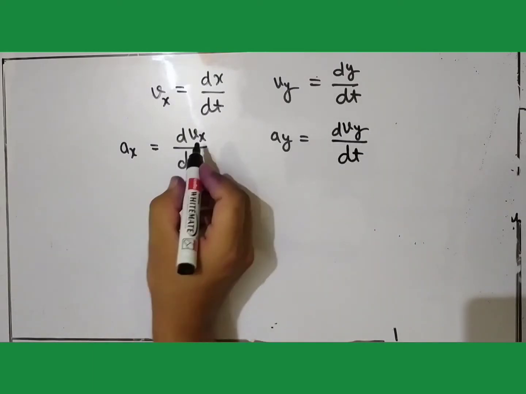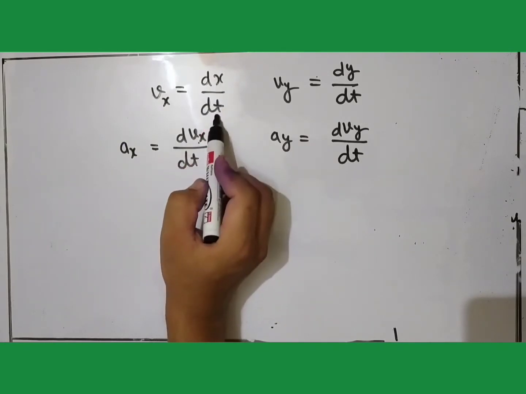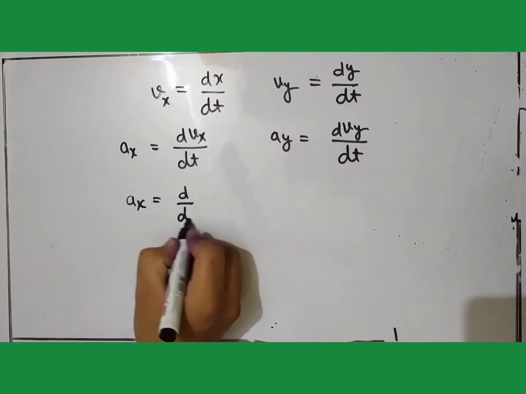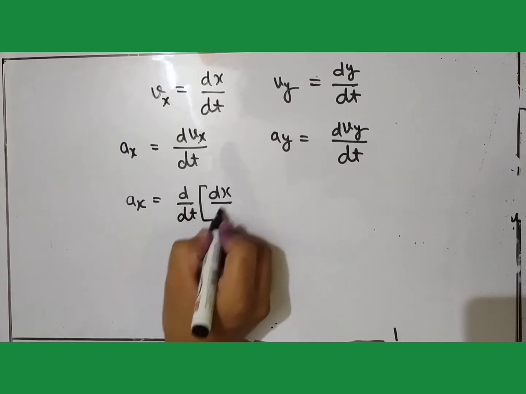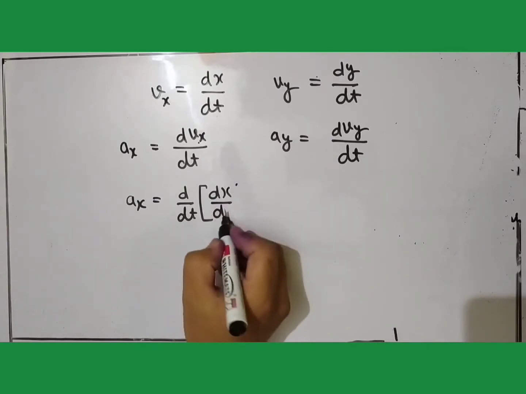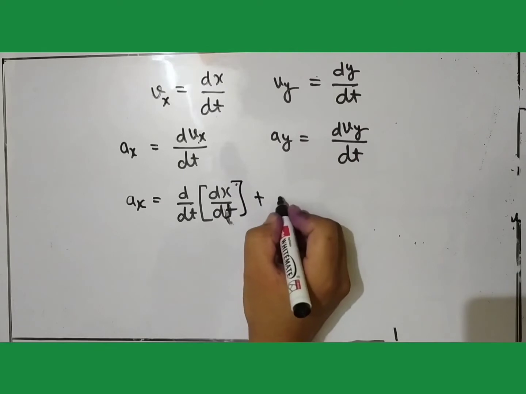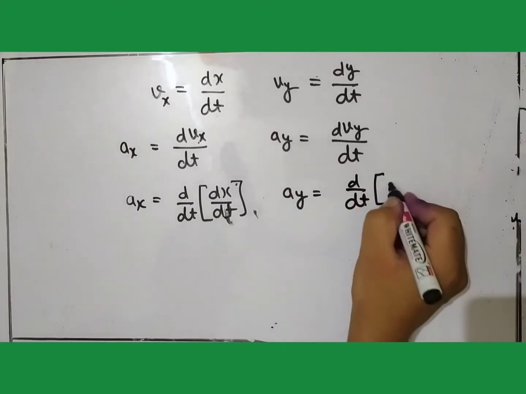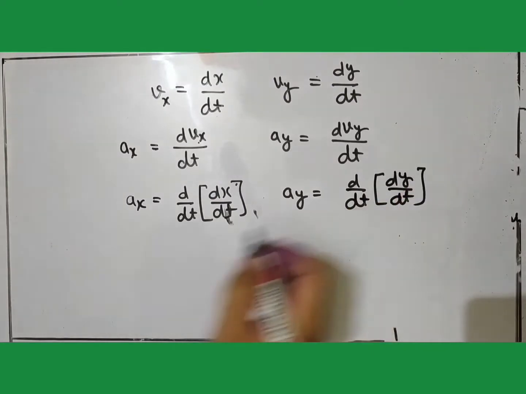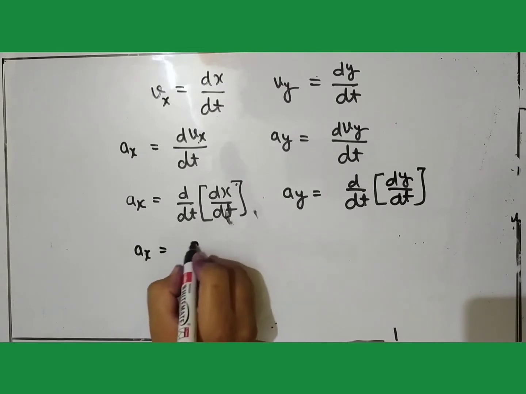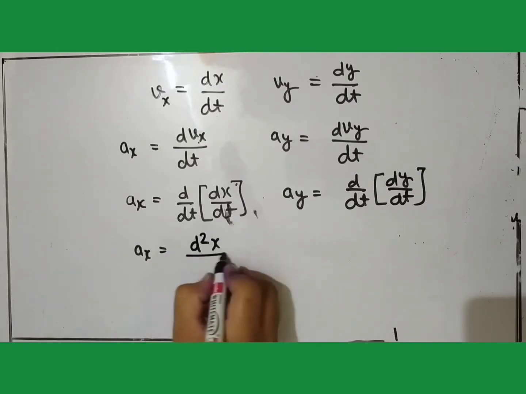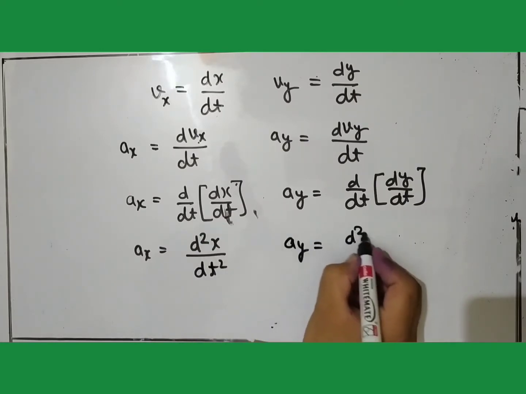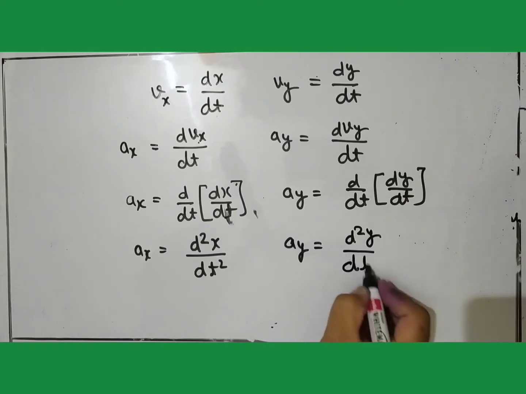Now as you can see, vx is equal to dx over dt and vy is equal to dy over dt. So we can write ax is equal to d/dt of dx over dt, and ay is equal to d/dt of dy over dt. So ax will become d square x over dt square, and ay will become d square y over dt square.